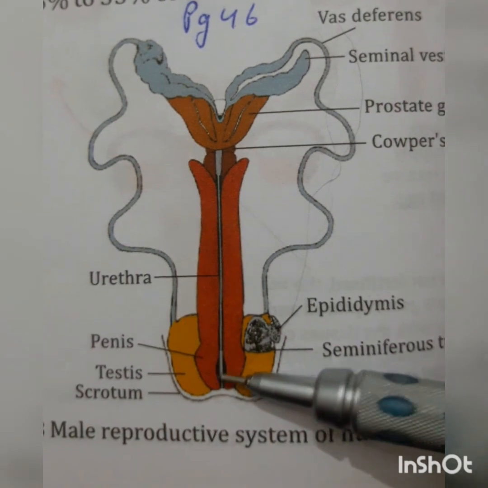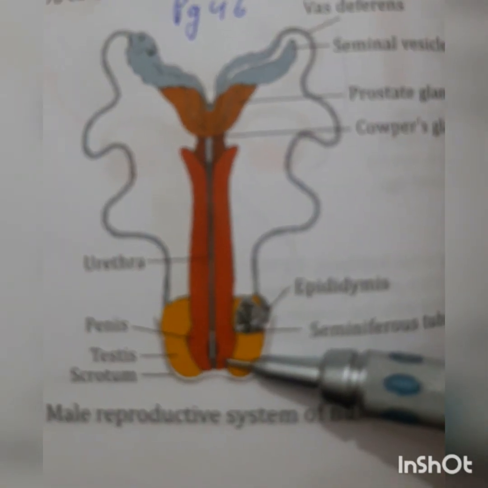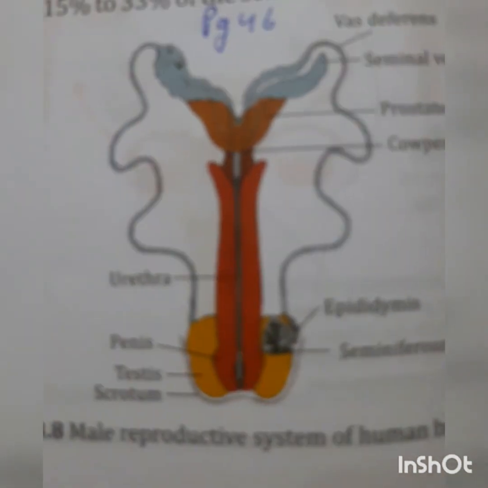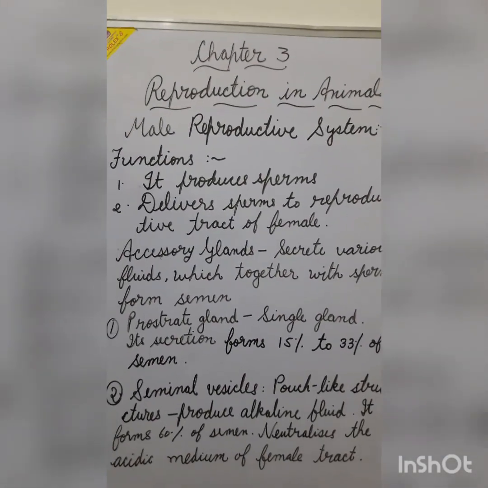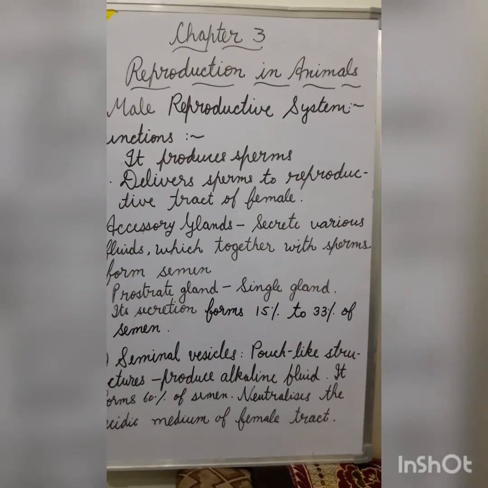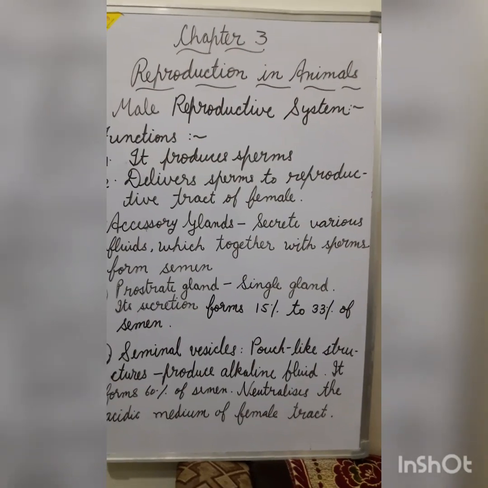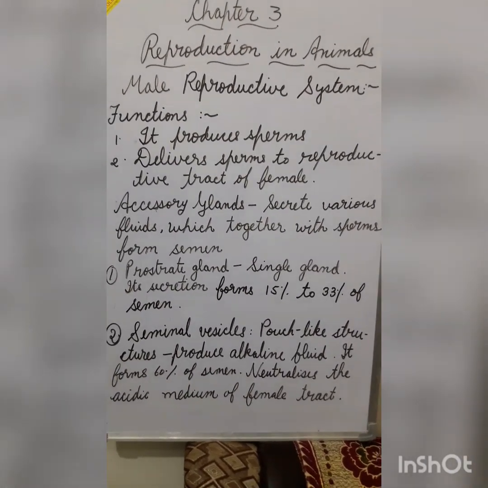Penis. It is the male reproductive organ through which the sperms are discharged. It is also used to discharge urine. Functions of the male reproductive system. It has two main functions. First, production of sperms, and second, to deliver the sperms to the reproductive tract of female.